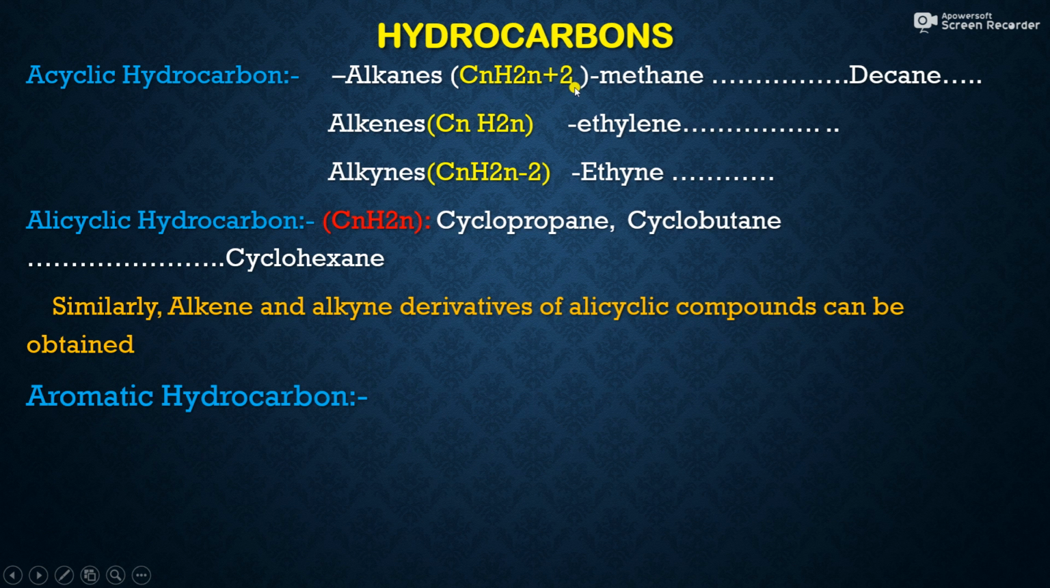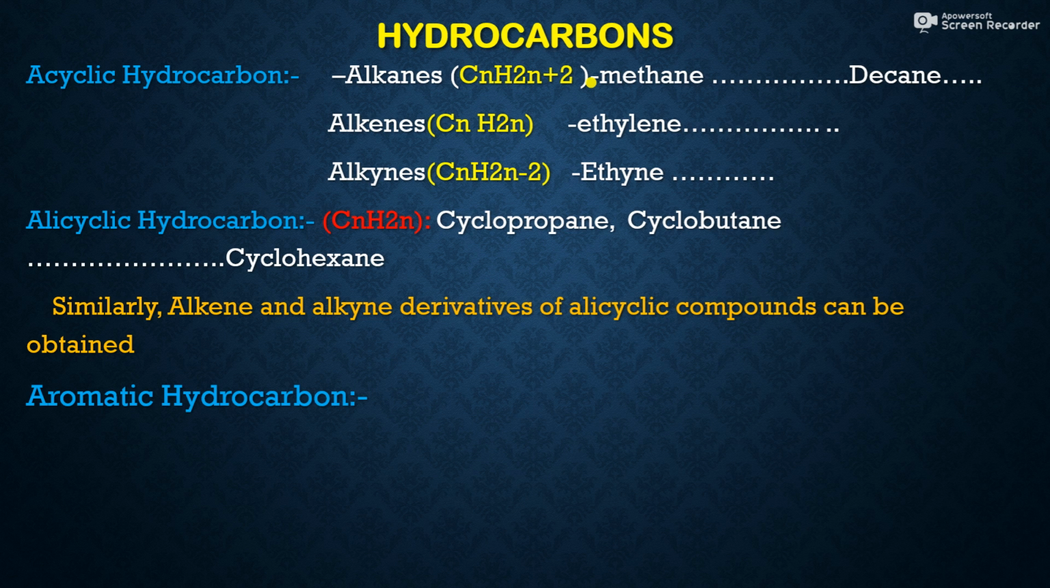This family consists of different compounds. Its premier compound is methane, then ethane, propane, butane, pentane, hexane, heptane, octane, nonane, and decane. The second acyclic hydrocarbon is alkenes. Alkenes have the general formula CnH2n.